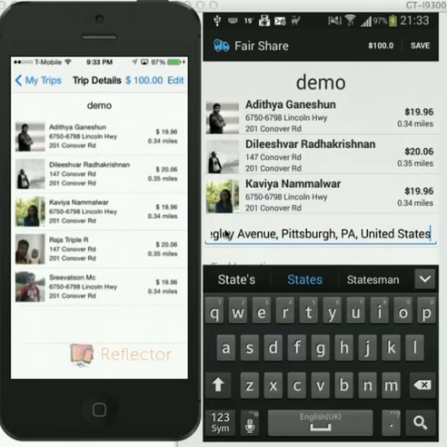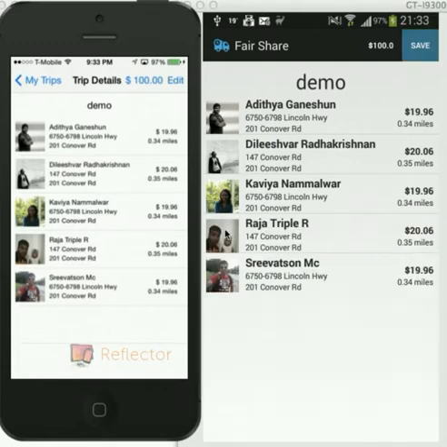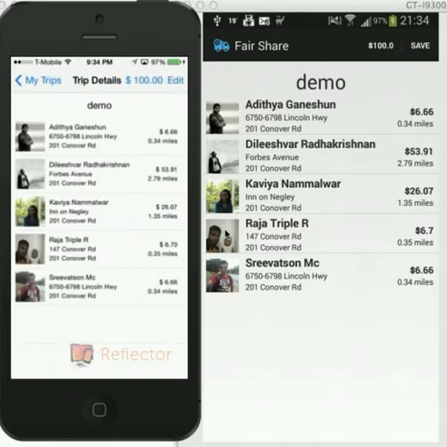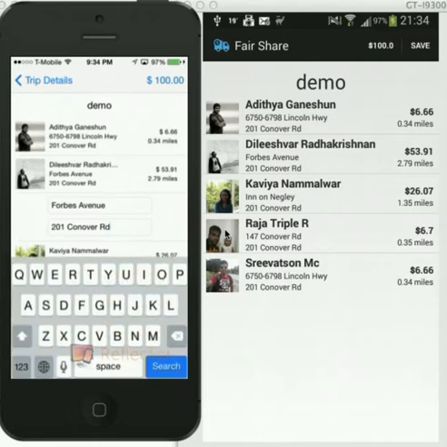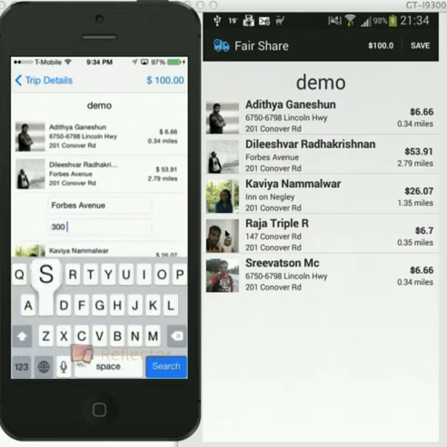So the two users' location has been updated. Now when we save, the location is being updated and the cost is automatically created. The similar thing can be done in iOS as well. Satish, can you do it? In the iPhone, we use the native iPhone location fetcher, which fetches the location in the background.